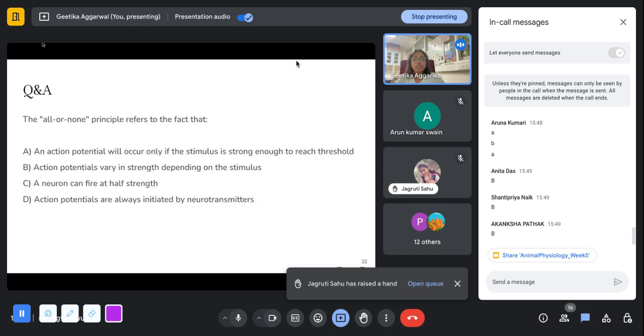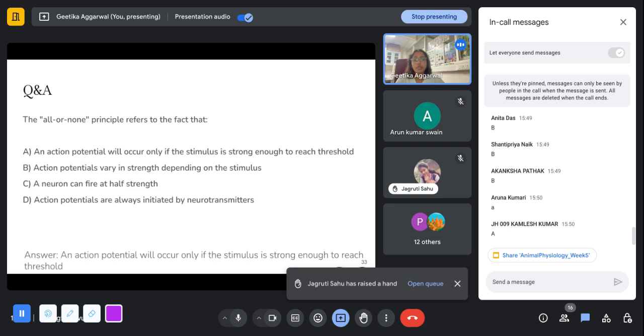The all or none principle refers to the fact that, so you guys are correct. Basically, it refers to the fact that an action potential will occur only if the stimulus is strong enough to reach the threshold.